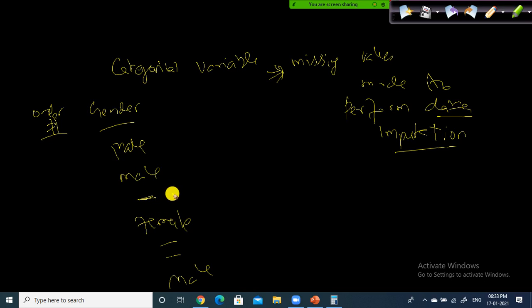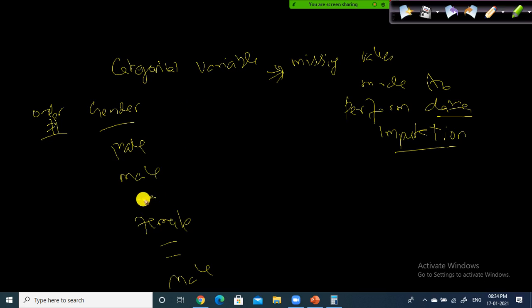If you perform any statistical test, or use any machine learning or deep learning algorithm, you are not supposed to have missing values in a data set. If you have missing values, it will throw an error. It will not work.